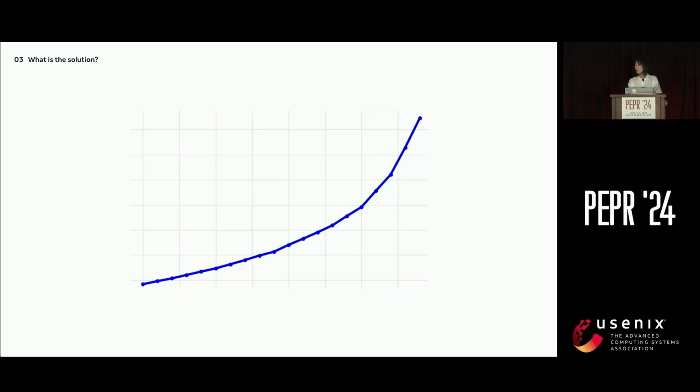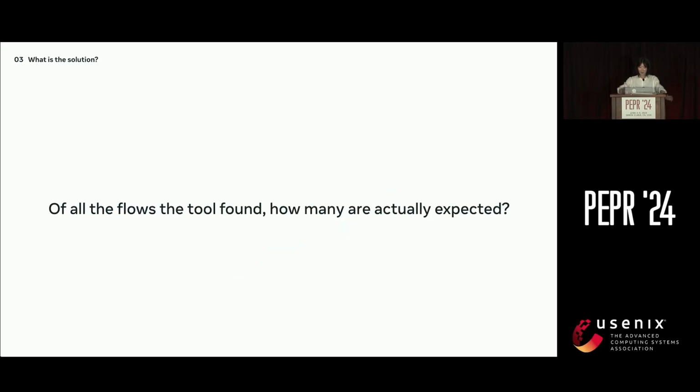The follow-up question we then had was, of all the flows the tool found, how many were actually expected? To answer this question, we needed to retroactively check all the flows the Lineage tools have found, and then identify how many of them are indeed downstream of a privacy-sensitive data source. Once we are able to label our flows with this information, then we can calculate how well the tools did in finding just our real flows.